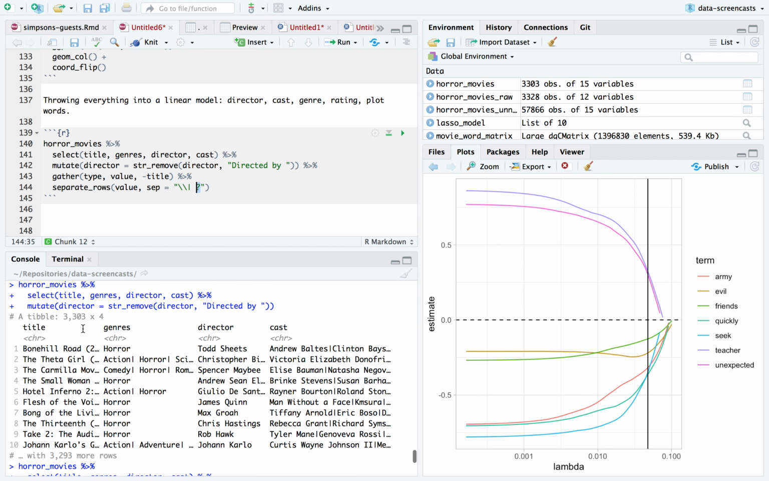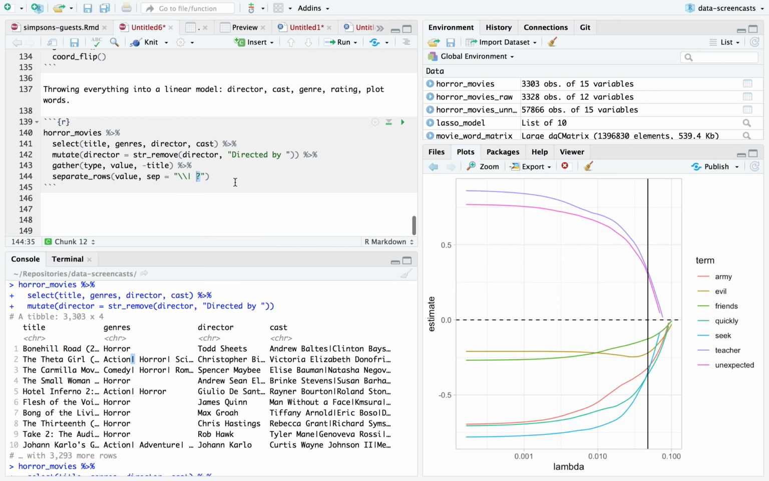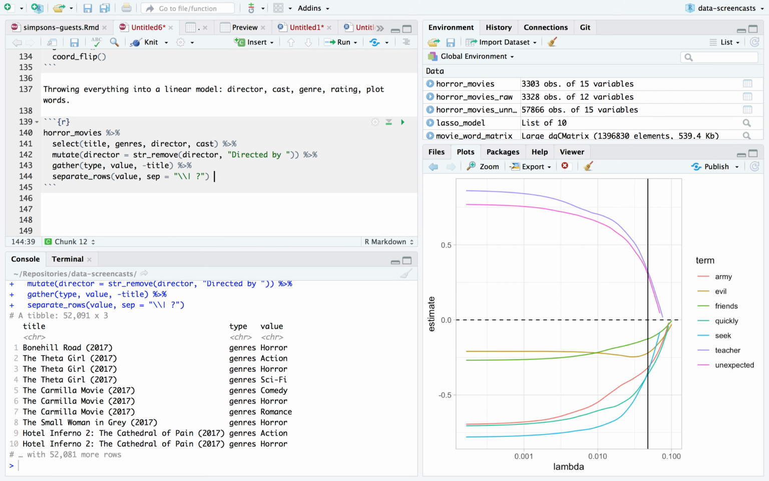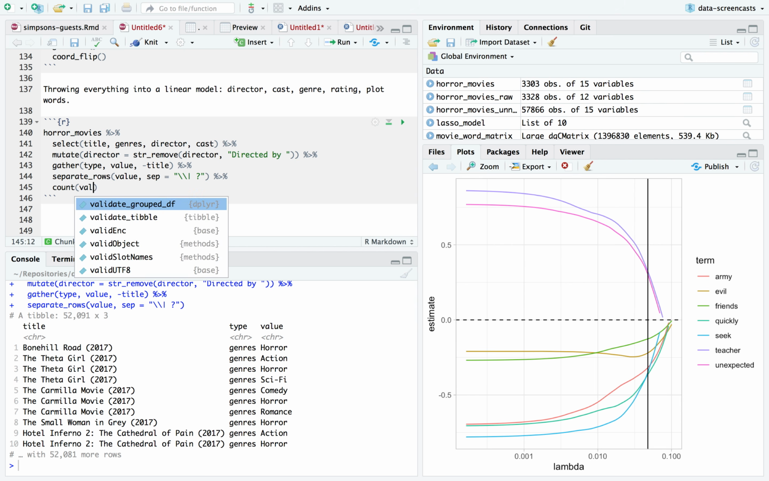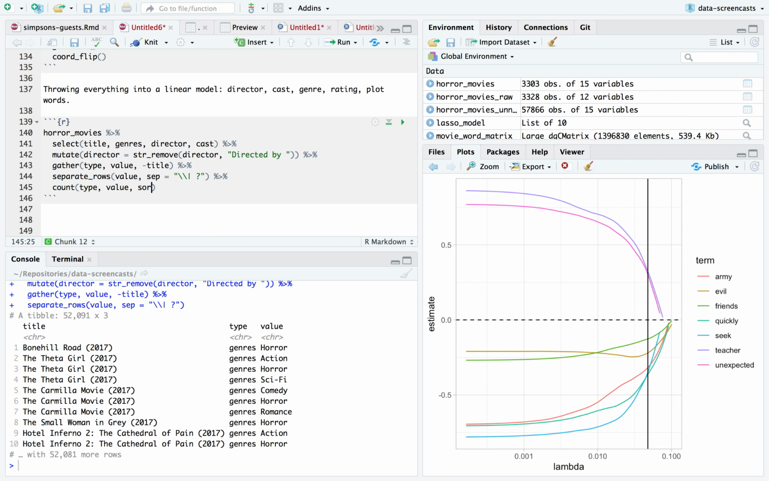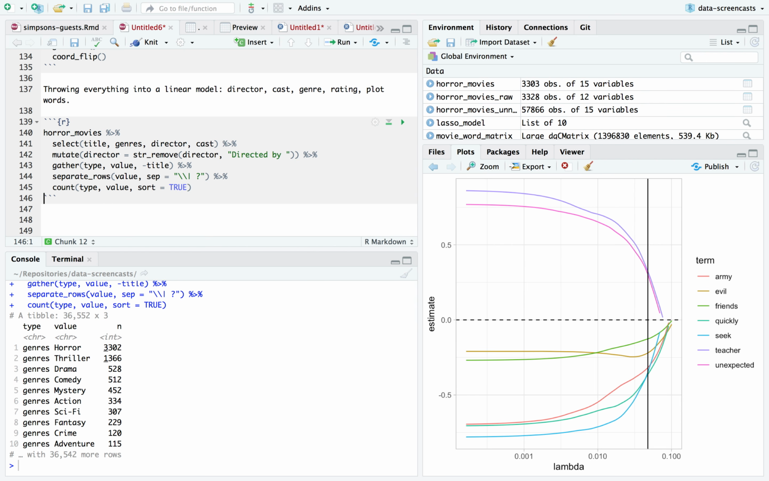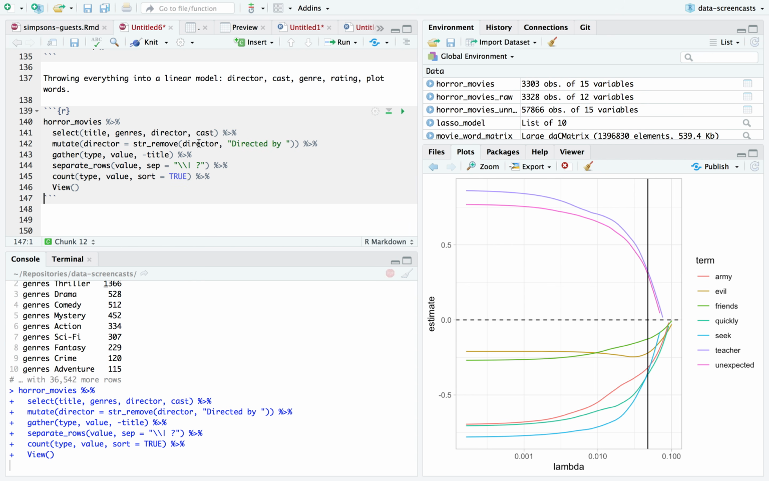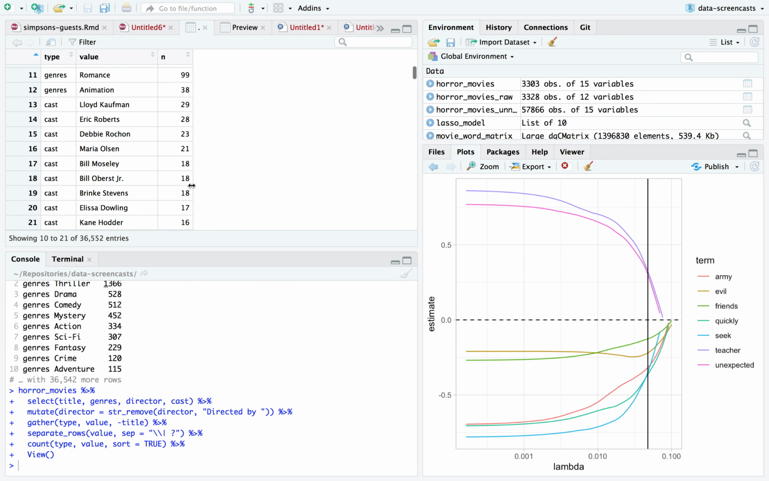I use that because I noticed that genres are connected by pipe space, cast only by pipes. Why do this? Because I can now count my type and my value together. The genres are going to be all the ones near the top. But beyond genres, we're probably going to see some actors that are in many things.